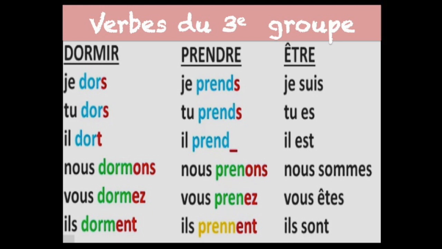Now let's check one more irregular verb, le verbe être. Le verbe être is an irregular verb because it does not follow any sort of pattern. It has its own way of conjugation. Now let me read this verb for you: je suis, tu es, il est, nous sommes, vous êtes, ils sont. So here you'll notice that there is no pattern or category for this verb. Thus, it's an irregular verb.